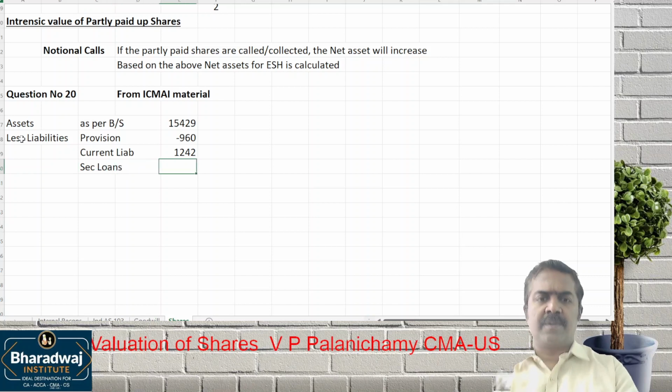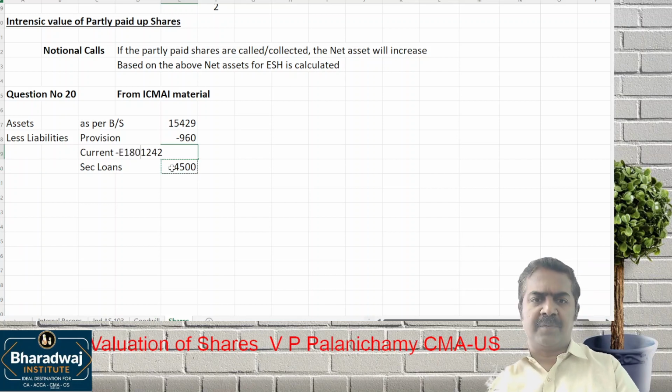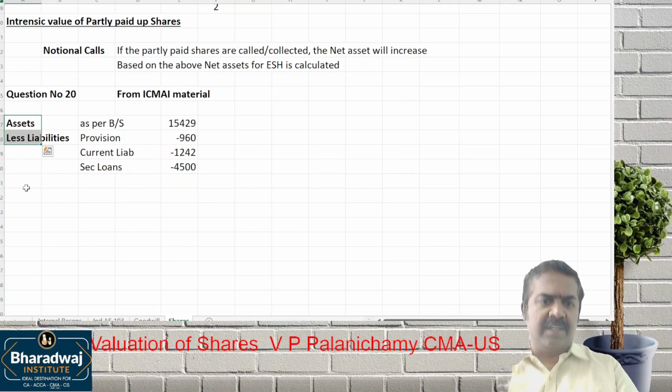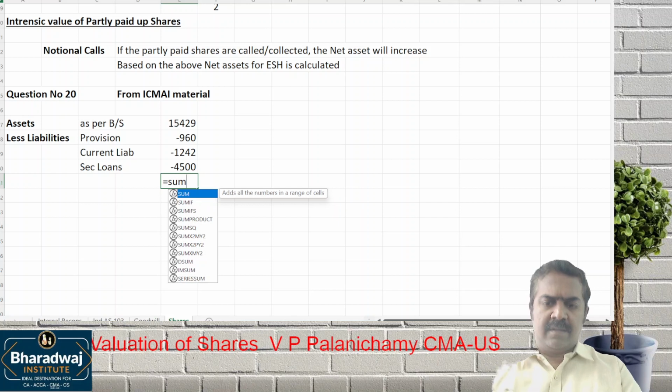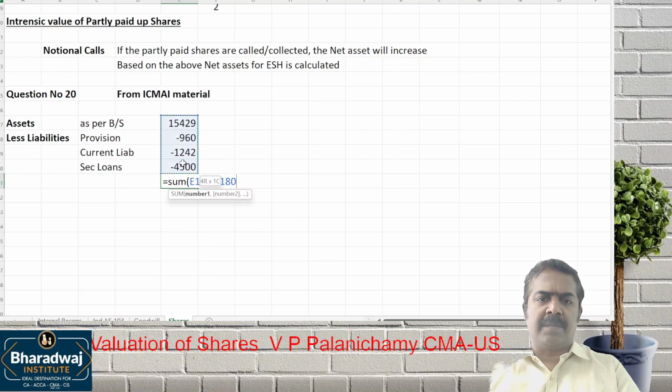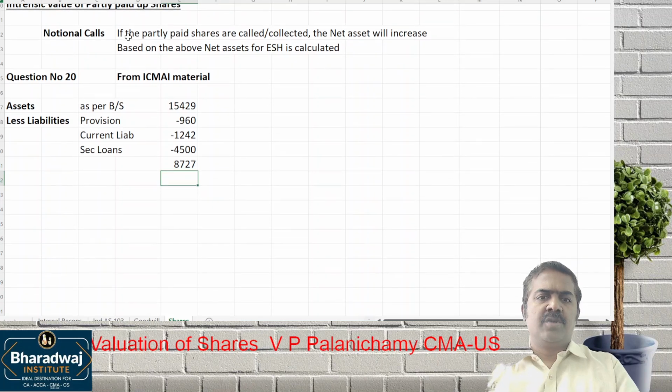Secured loans 4,500. Any other liability like preference share capital? No preference share capital also. Assets minus liabilities will give us net assets for the existing paid up capital: 8727.